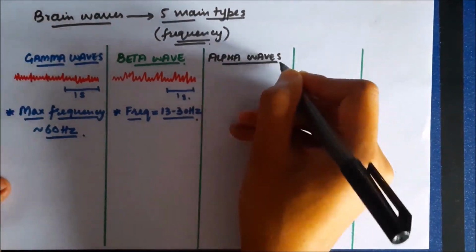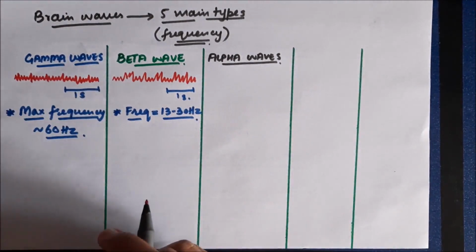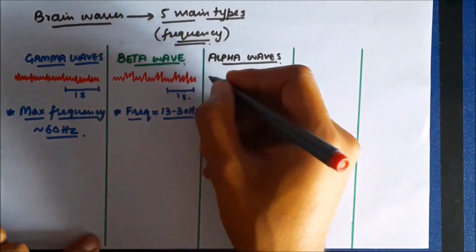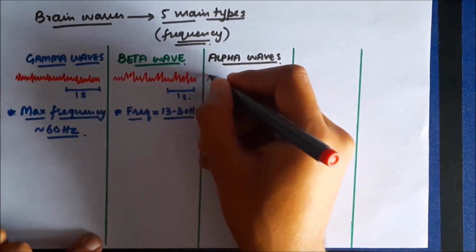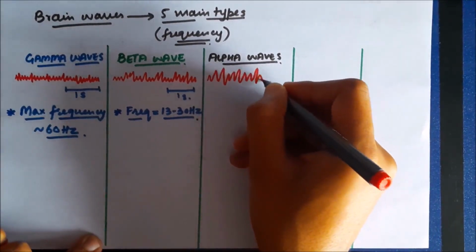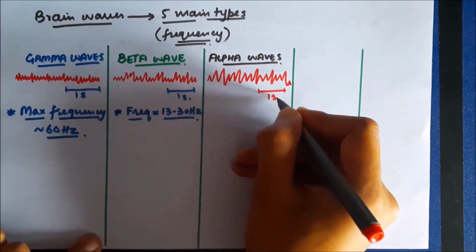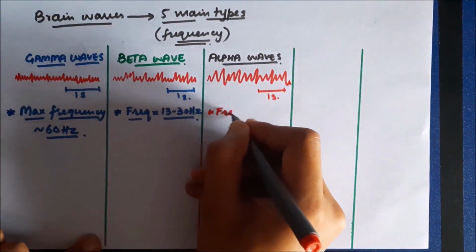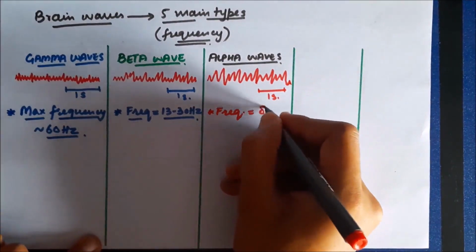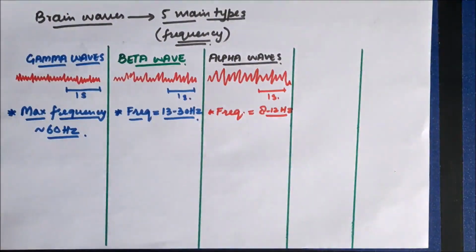Now the frequency of alpha waves is going to be lower than gamma and beta waves. So let me try to draw an alpha wave for you. So these are alpha waves. The amplitude can be higher than gamma and beta waves. However, frequency is lower than both of them, and the frequency is typically between 8 to 13 hertz. So this is the frequency of alpha waves.